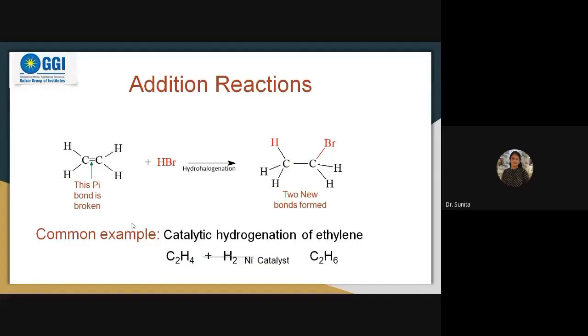Yes, students. Here you can see there is some specialty. If I have discussed ethylene, when we add HBr to ethylene molecules, two new bonds are formed. But if I have taken over here